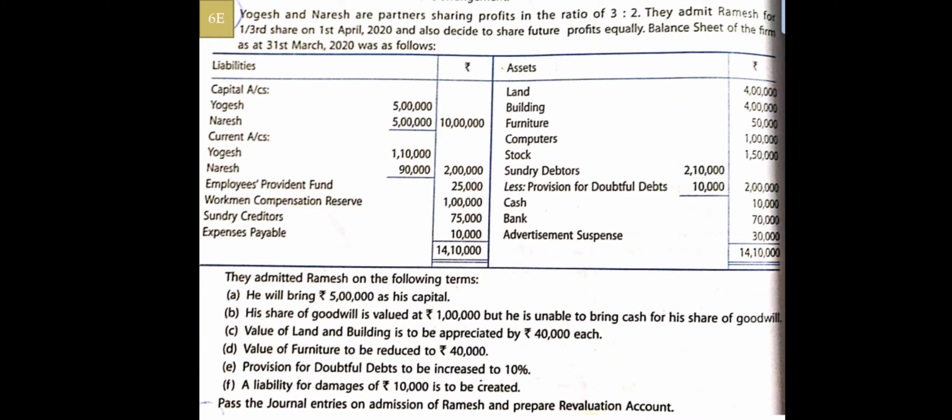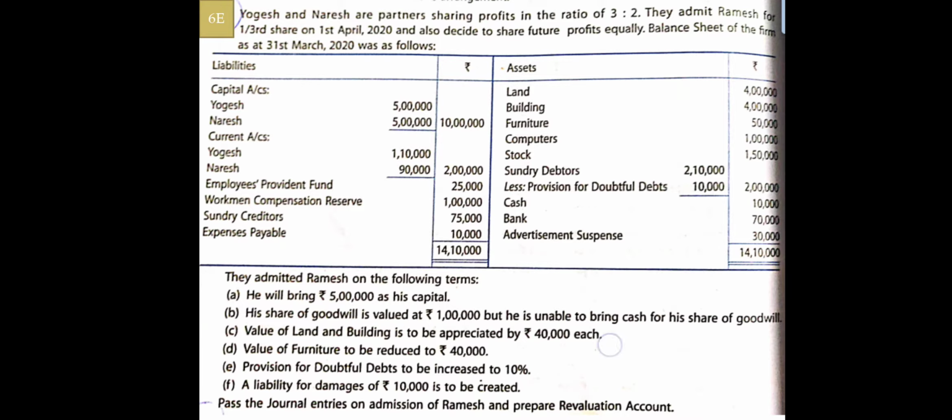Cash and bank, you keep it in the inner column, because there is an adjustment, because the new partner has brought the capital and all, adjustment will come. While on the liability side, there are sundry creditors, expenses payable, and employees provident fund. Always remember, employees provident fund is never to be distributed among the partners, because it is a liability of the firm. Employees give some money from their salary, and the employer also gives some money, transferred to the government, and then at the time of retirement, the employee will get that fund back. So these are things which are to be always remembered.